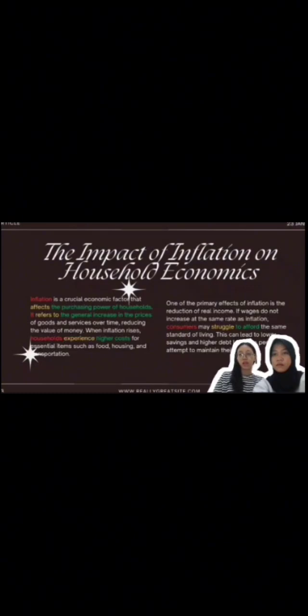Inflation also affects interest rates, making borrowing more expensive. However, moderate inflation can benefit the economy by encouraging spending, investment, and business growth. The article concludes that the impact of inflation depends on factors like income growth and government policies, highlighting the importance of managing inflation for economic stability.